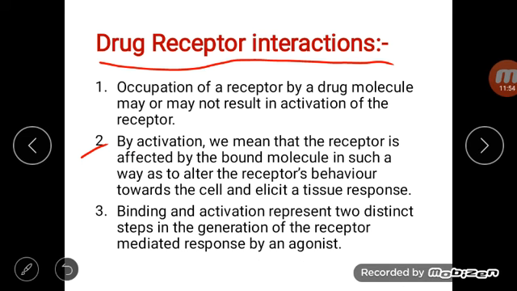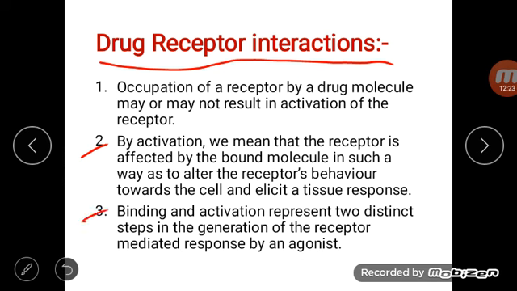So what is meant by activation of the receptor? When the receptor is bound to the drug, it induces conformational changes in the receptor's behavior, that is, it induces secondary messengers. This secondary messenger system induces tissue response.